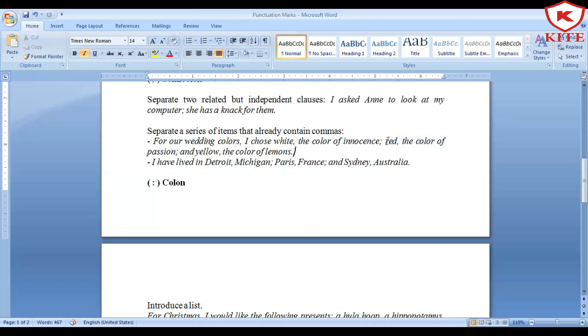Now supposing I don't use a semicolon and put a comma instead. Just for the sake of example, let's see. Okay. So instead of a semicolon, I have put a comma. There is no error in the sentence. But here you will find that there seem to be five colors mentioned.